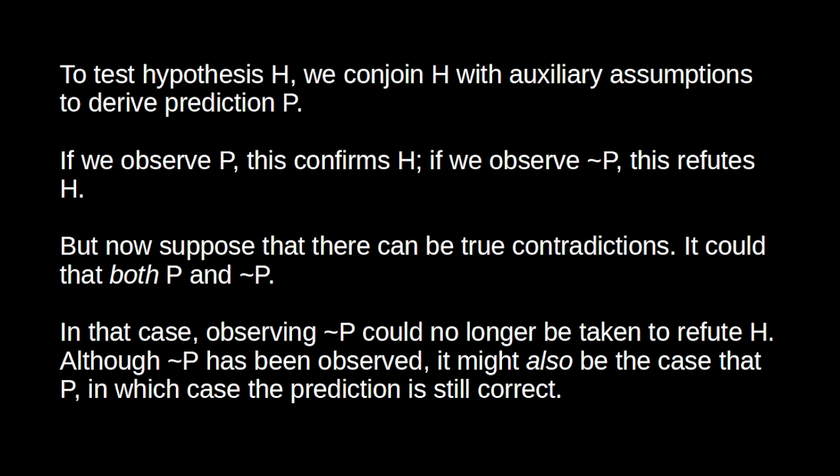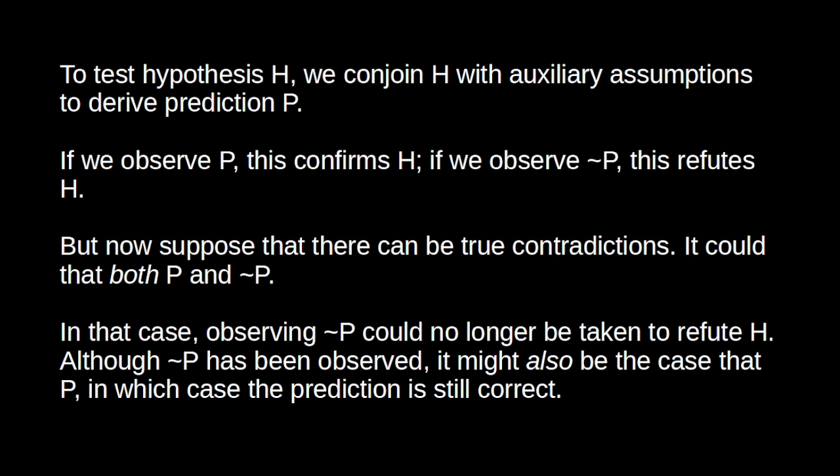I mean, consider the galaxy rotation problem. In this case, we have various theories from which we've derived the prediction that speed will decrease as we get further from the galactic center. But then, we observe that this doesn't happen. And this is taken to refute the combination of hypotheses used in the derivation of that prediction. So to solve this problem, we have to modify those hypotheses. Maybe we're incorrect about the mass distribution in the galaxies, so we postulate dark matter. But if we think that the world could be inconsistent, then in the galaxy rotation problem, we might think, well, we've just discovered an inconsistent object.